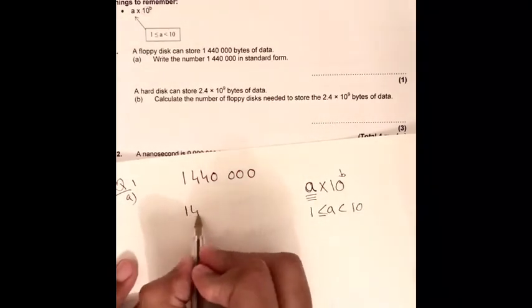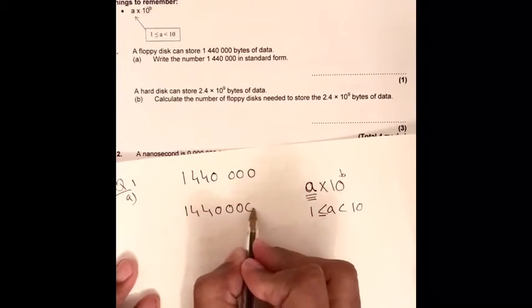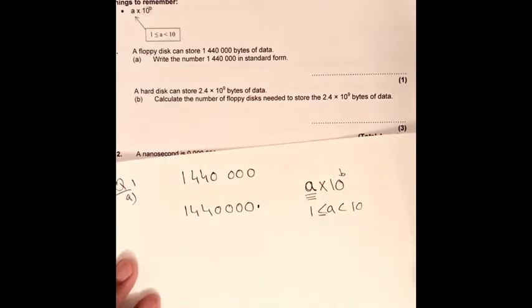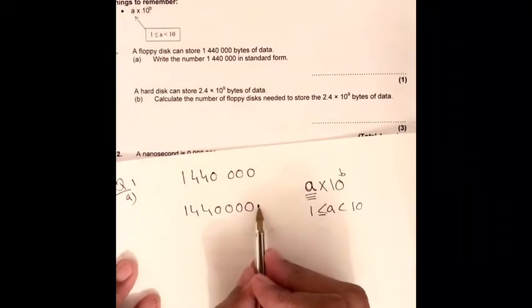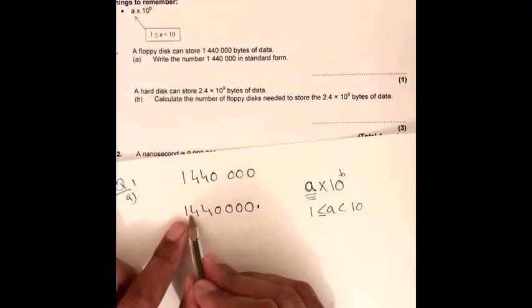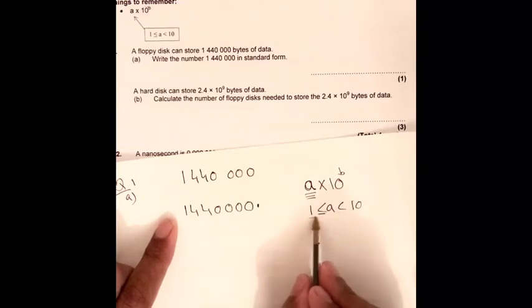If I write it down here, you see the decimal point is here, so we have to bring that decimal point up till here, because we cannot take the decimal point to here. If we bring it there, the number is going to be less than 1, so that is not our condition.